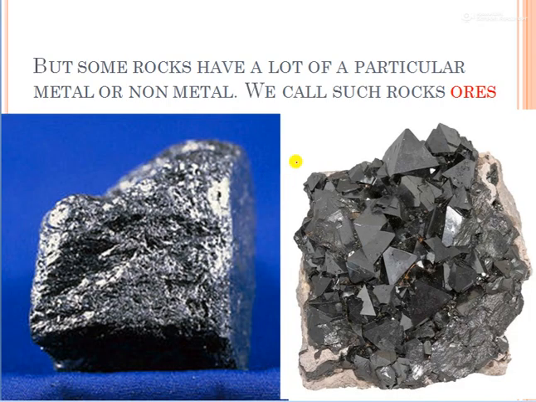But some rocks have a lot of particular metals or non-metals. We call such rocks ore. In some rocks, the quantity of metal or non-metal is very high. Look at this rock. In this you can see it is very shiny. In this, 80 to 90% graphite is present. So we come to know that in this rock too much graphite is present.